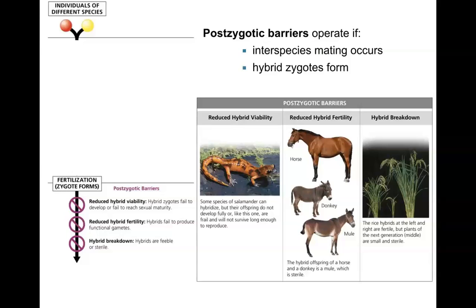Okay, a very common example, let's say the organism does reach sexual maturation, but they are sterile. This is called reduced hybrid fertility. They are not able to leave offspring of their own. They are not fertile. A great example of this is a mule. A mule is the hybrid offspring of a horse and a donkey.